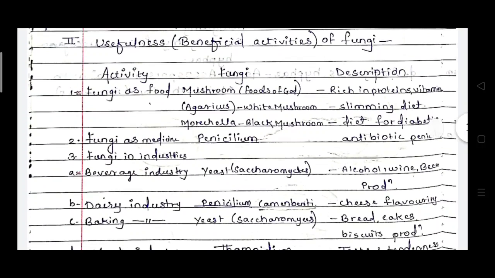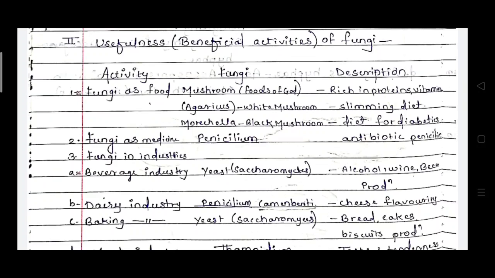Then some fungi are used in industries. For example, in the beverage industry, that means for preparing different drinks, especially the yeast known as Saccharomyces cerevisiae. This yeast is used for preparing alcohol, wine, and beer.